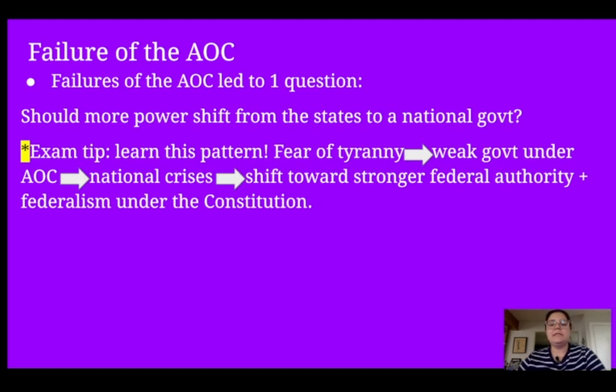And down below is an exam tip. Learn this pattern. The fear of tyranny is why the framers created the Articles of Confederation, which led to a weak government, which led to a national crisis, Shays' Rebellion. And Shays' Rebellion really showed the leaders that we needed a shift toward a stronger federal authority and federalism under the Constitution, which led to the Constitutional Convention.